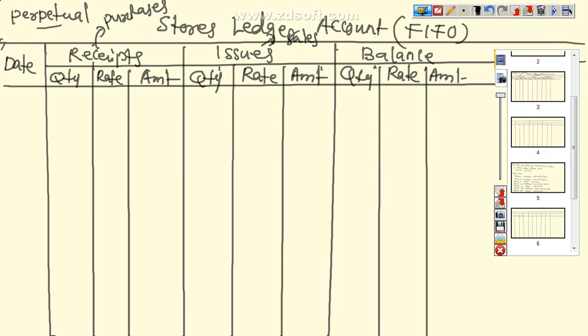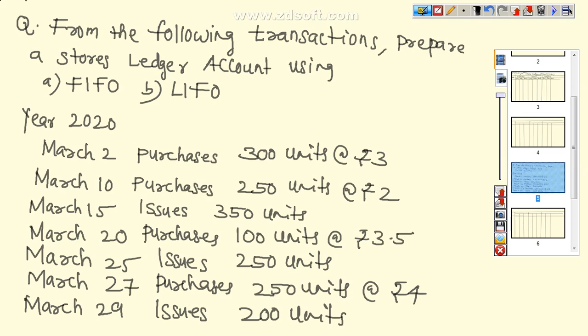Now first we have to enter the date. So according to this question, year 2020 is given. So first date is March 2. How many units we purchased? 300 units. Rate is equal to 3. So in order to calculate, amount is equal to quantity, it is also known as units, multiplied by rate, it is also known as price.